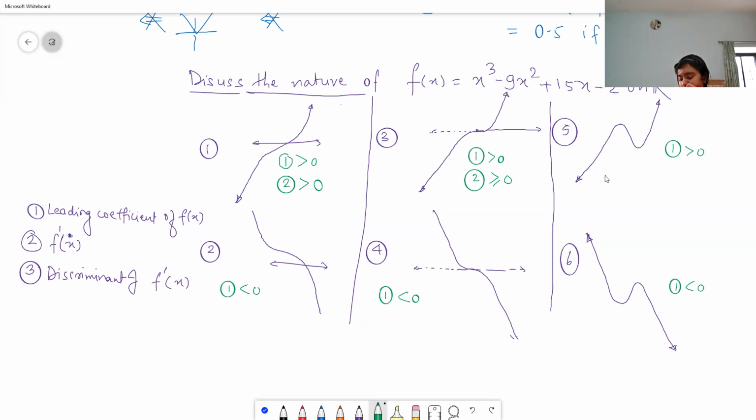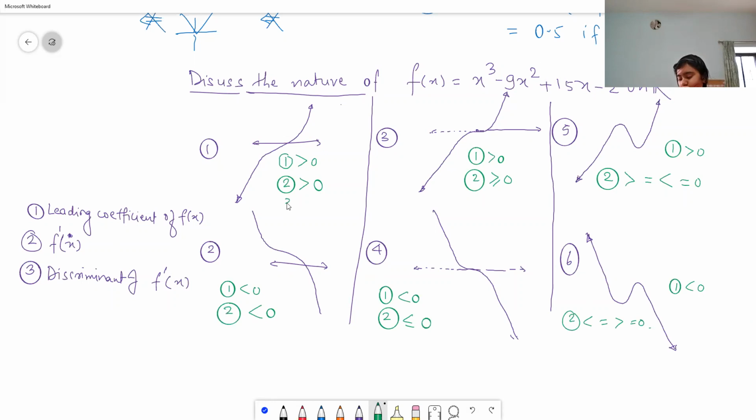And here we just cannot say because sometimes it is greater than, somewhere equal to, or less than 0. What is 2? f dash of x less than 0, 2 less than equal to 0.